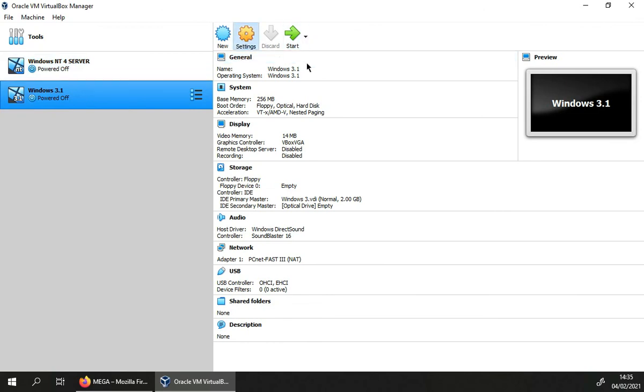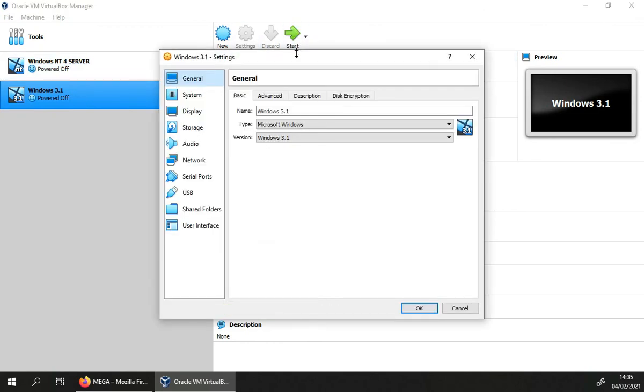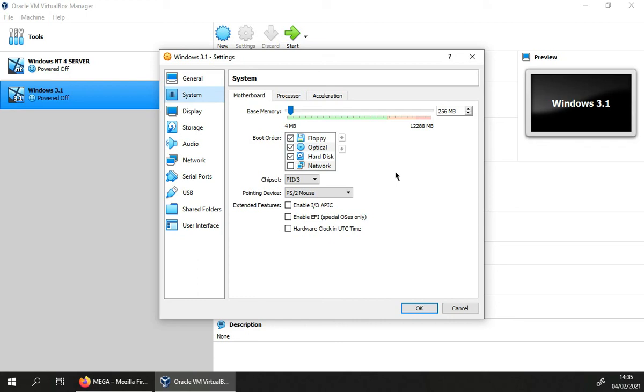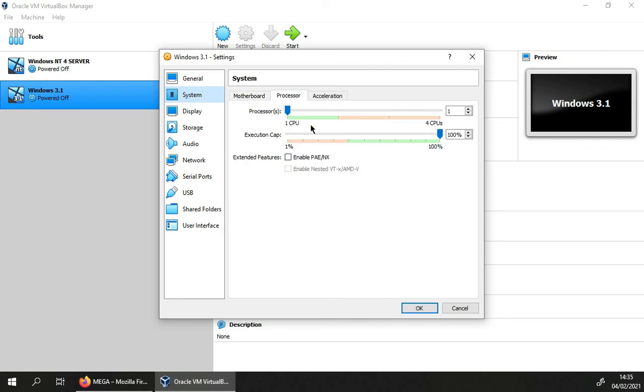So go to settings for this one. Don't start it right away, because nothing's loaded in. So, nothing to sort out in general. System is where we configure all the CPU and stuff like that. Right now I have a dual core CPU, and we can actually configure it to use all 2 cores. But right now I can't, because obviously it says invalid settings detected.